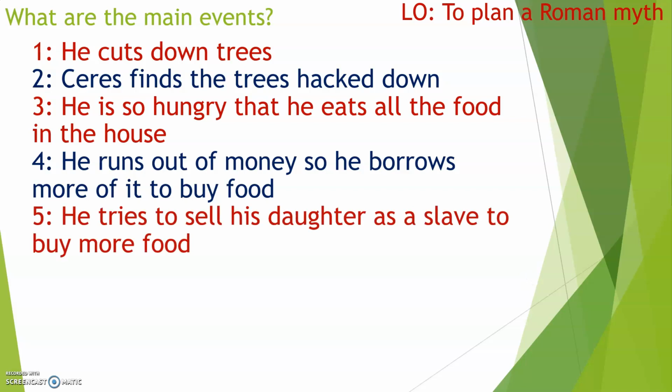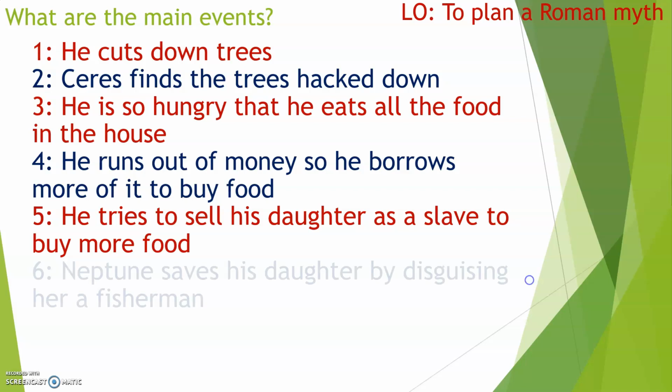Number 5, he tries to sell his daughter as a slave to buy more food. Now, you know you're in serious trouble if you're starting to sell your children. Most parents probably wouldn't sell their children. Maybe they would, but you probably wouldn't sell them just to buy food.